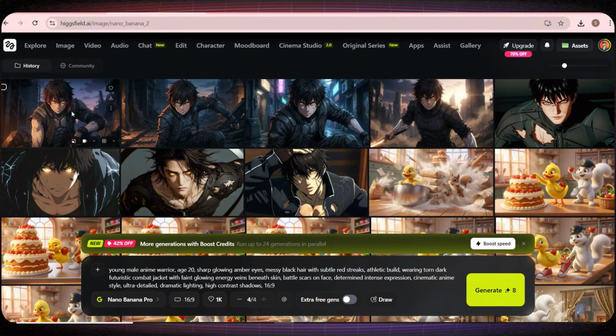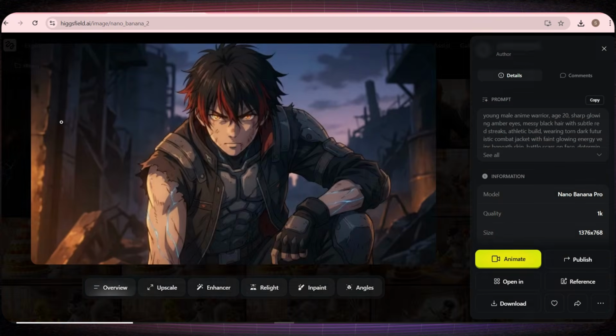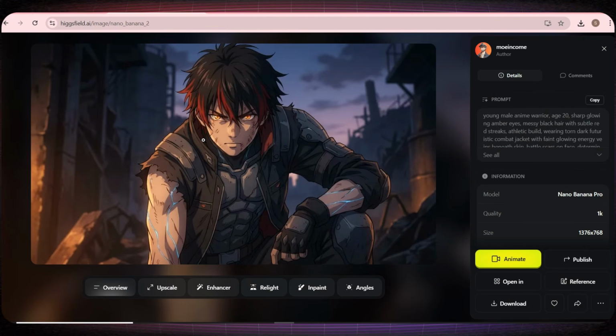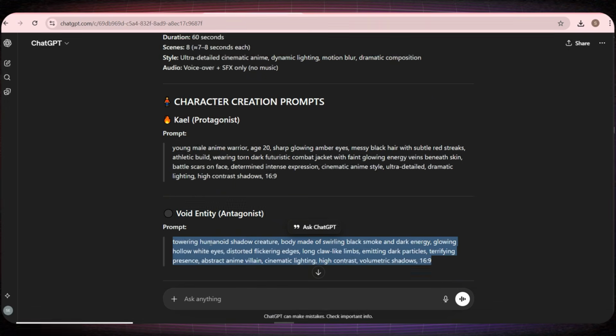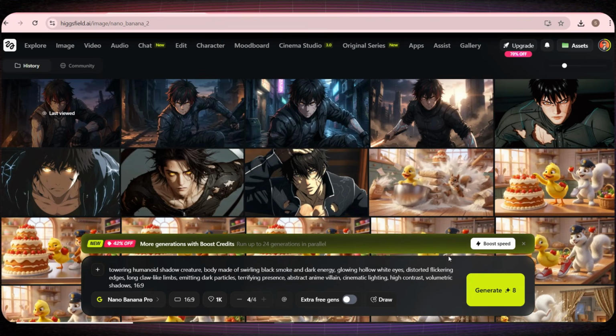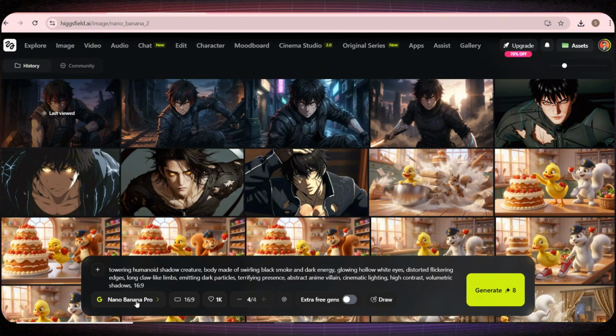This last image looks perfect for the hero. I like it a lot. So I'll select it as my first character. Now, I'll go back again to ChatGPT and copy the prompt for the second character, the monster. Then return to Higgsfield, and using the same steps, I'll generate 4 images.